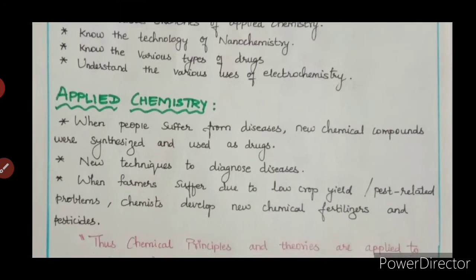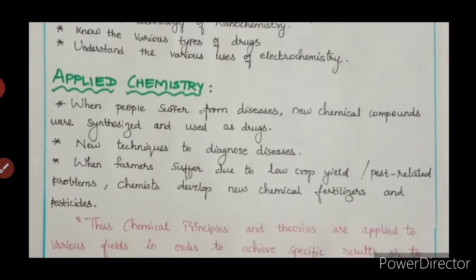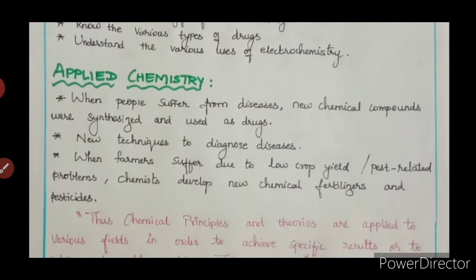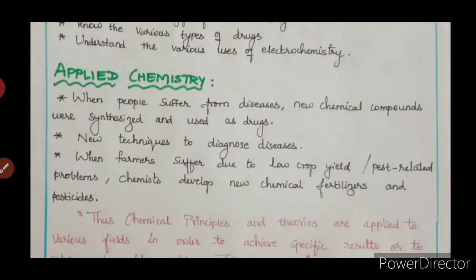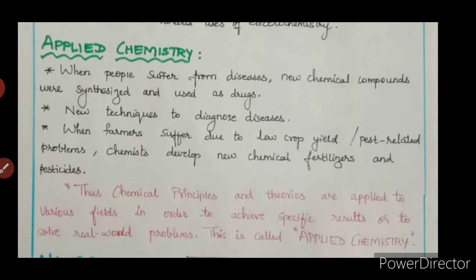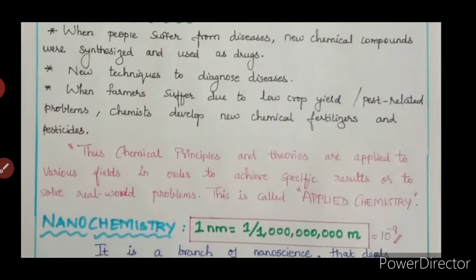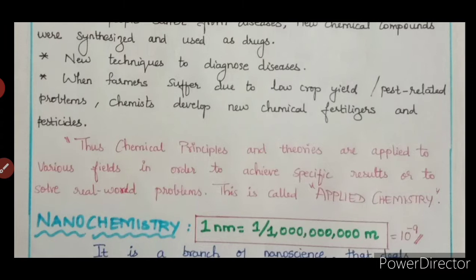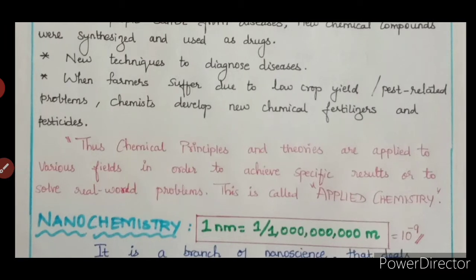So this is called applied chemistry. What is called applied chemistry? When farmers suffer due to low crop yield or pest related problems, chemists develop new chemical fertilizers and pesticides. Thus chemical principles and theories are applied to various fields to achieve specific results or to solve real world problems, and hence this is called applied chemistry.